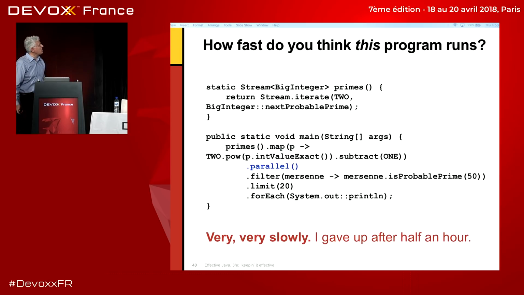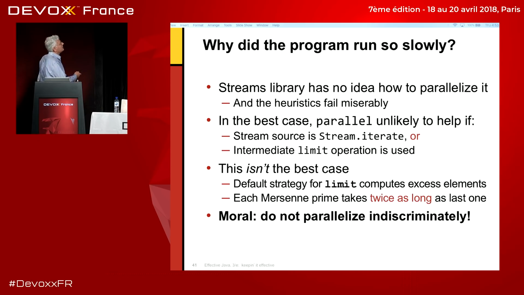All right, so it turns out it runs very, very slowly. I let it run for half an hour. My room got noticeably hotter. I could hear the fan on my machine running, and it had not printed a single prime. I terminated the program. What's going on? Why is it running so damn slowly?